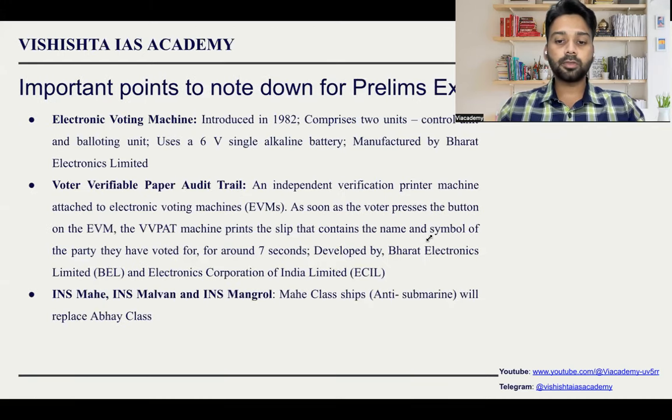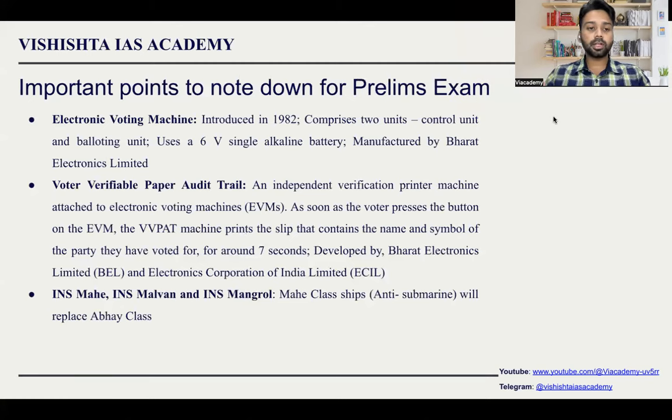Some important points from the prelims examination point of view. We were discussing electronic voting machines and the voter verifiable paper audit trail. These two points are extremely important for this year because elections are being conducted. You should remember that electronic voting machines were introduced in 1982. They have two units: one is the control unit, and the other is the balloting unit. The control unit will be under the control of the officials. The balloting unit is where people go and cast their vote.